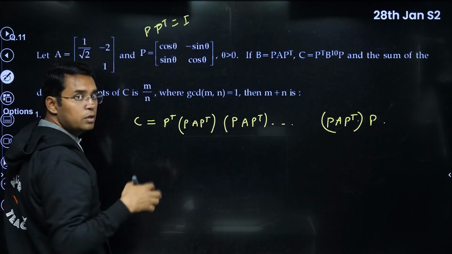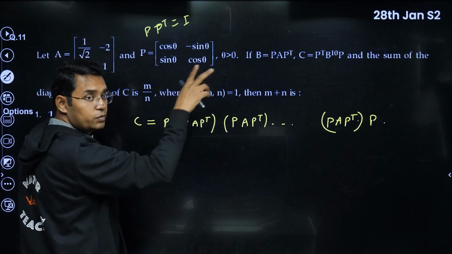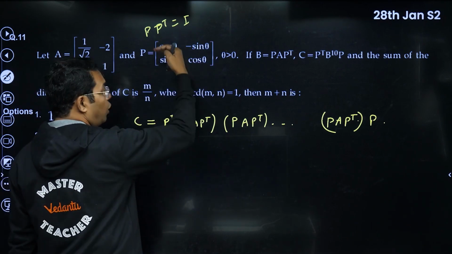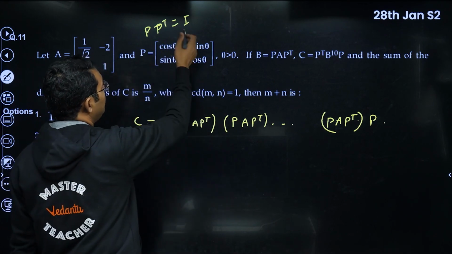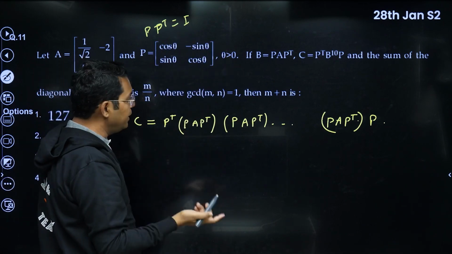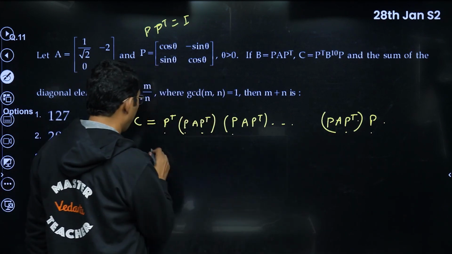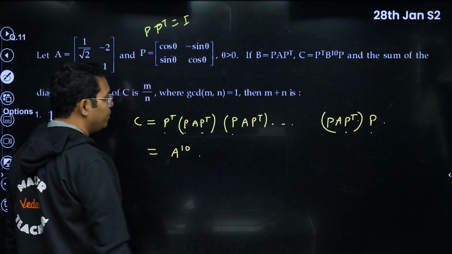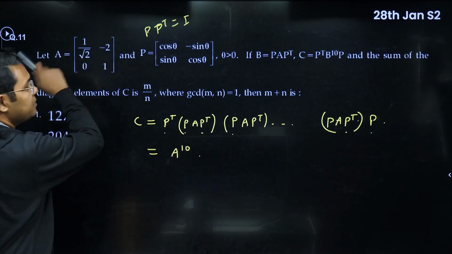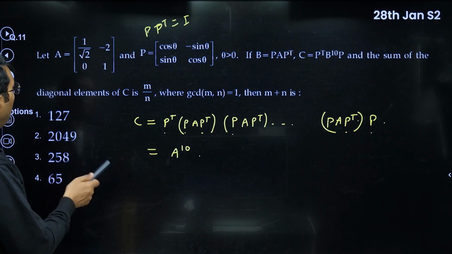Actually, it's an orthogonal matrix. Every row has the sum of the squares as 1. And if you take the dot product of the rows, I think it becomes 0. You can check P into PT is equal to I, that is identity. So PT into P will be I everywhere, and only A will remain, and that is 10 times. So it will be equal to A power 10. A is this matrix.